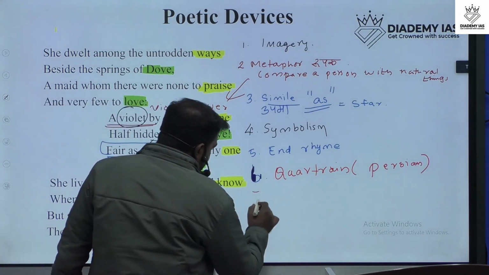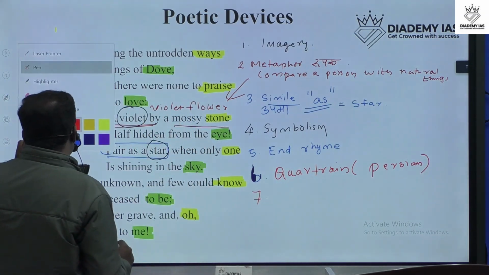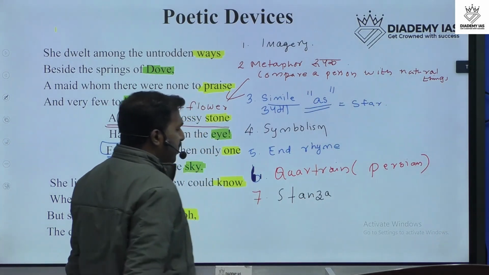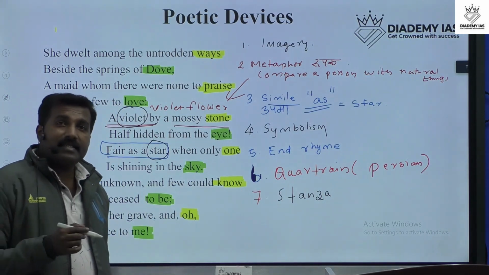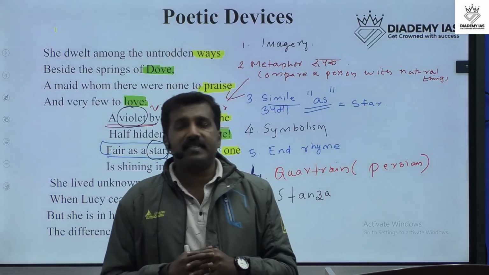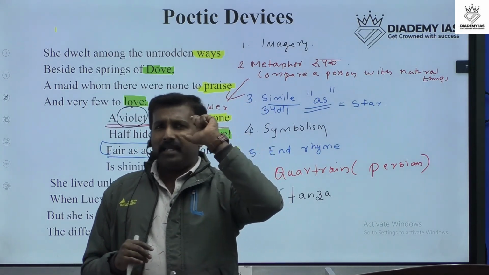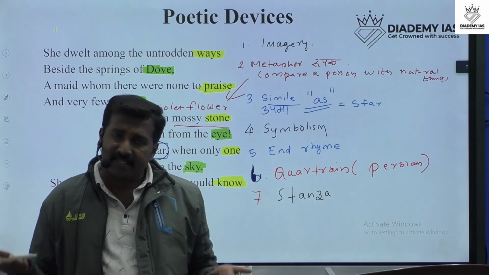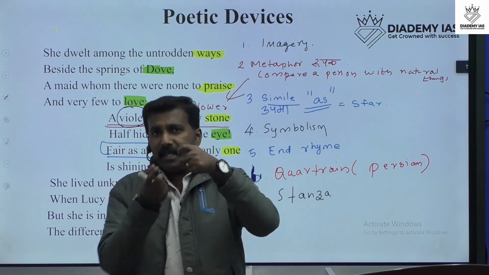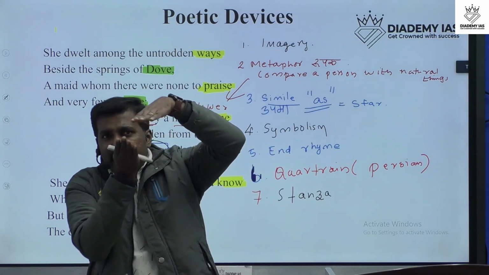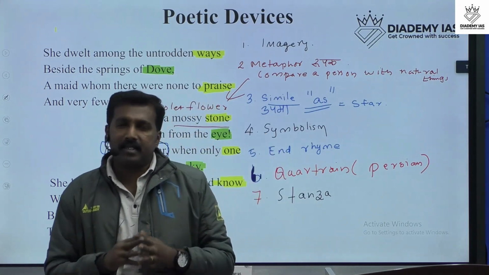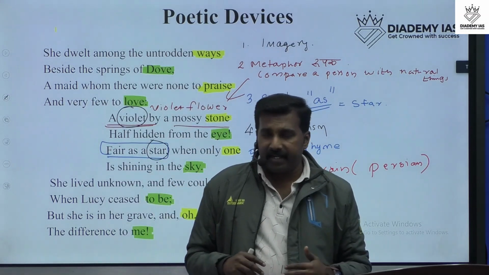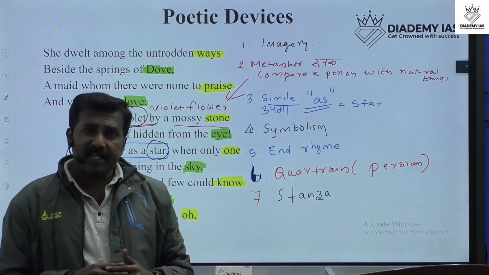And the seventh one is stanza. What is stanza? Stanza is the next poetic device used in this poem by William Wordsworth. Stanza means the arrangement of words or sentences in a poem. Each stanza may include 2 lines, 4 lines, 6 lines, 8 lines, like that. So each division of a poem's lines is called a stanza, and this is also one of the poetic devices used by William Wordsworth in this poem.